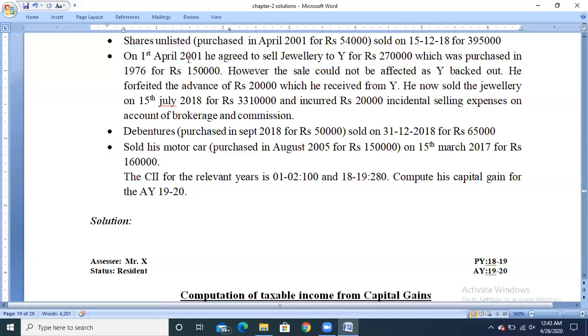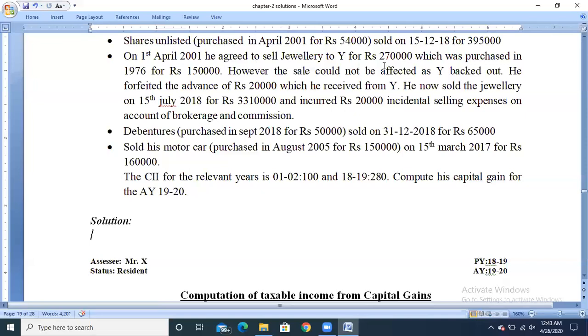In this problem, the fair market value as on 1/4/2001 is not specifically mentioned. But if you observe the problem, on 1st April 2001 he agreed to sell the jewelry for rupees 2,70,000, which means on 1st April 2001 the fair market value of the jewelry is rupees 2,70,000.